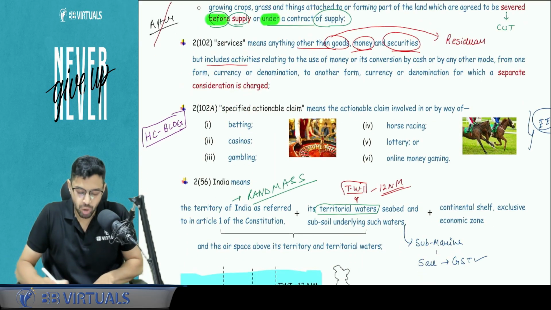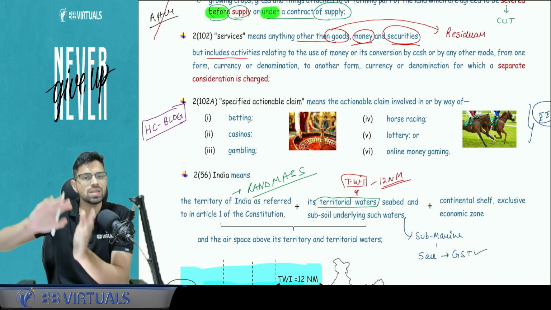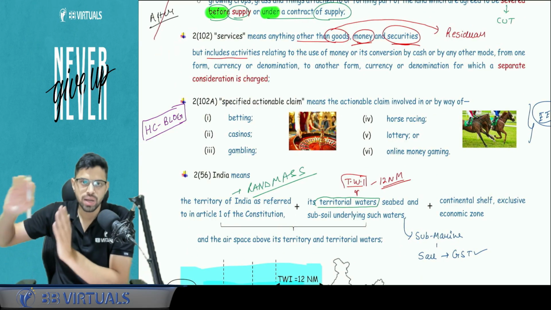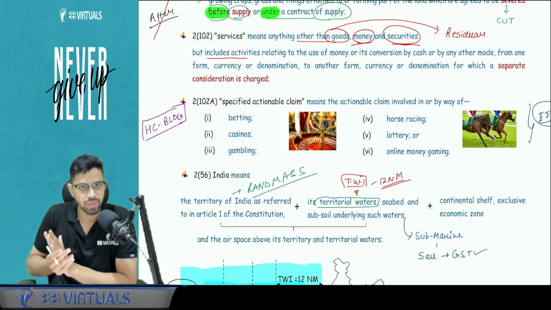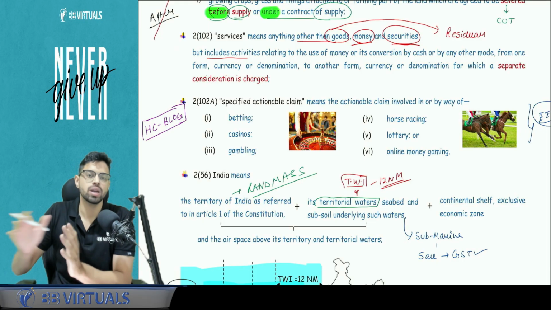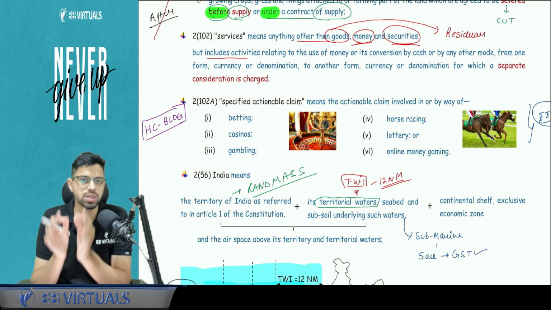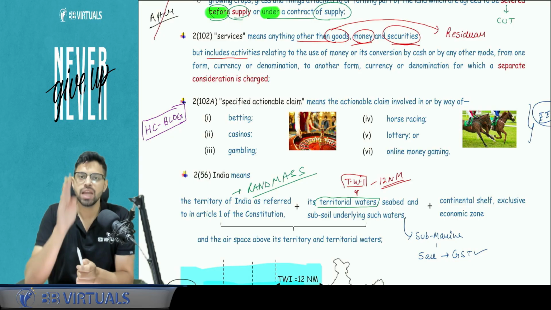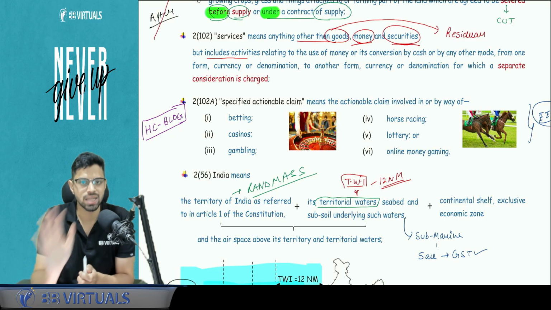Second definition, important: services. What is services? Services means anything apart from goods. Money and securities are still excluded from the ambit of services. So money and securities are not under the ambit of GST because they are not goods and not services. If something is not goods, not services, GST cannot be applied.